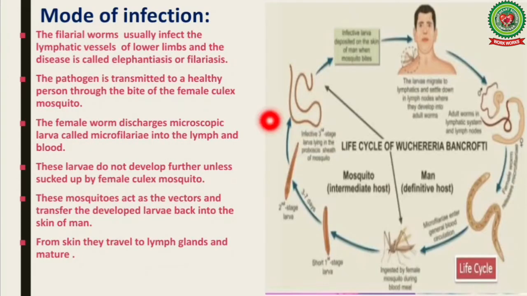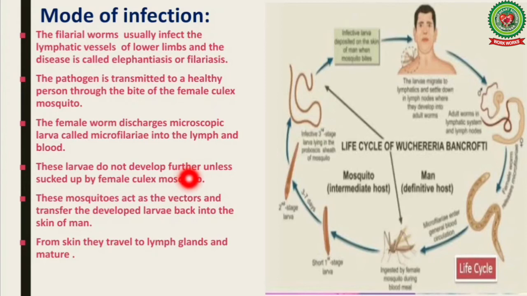What is the mode of infection? The filarial worms usually infect the lymphatic vessels of lower limbs, and the disease is called elephantiasis or filariasis. The pathogen is transmitted to a healthy person through the bite of the female Culex mosquito. The female worm discharges microscopic larvae called microfilariae into the lymph and blood.